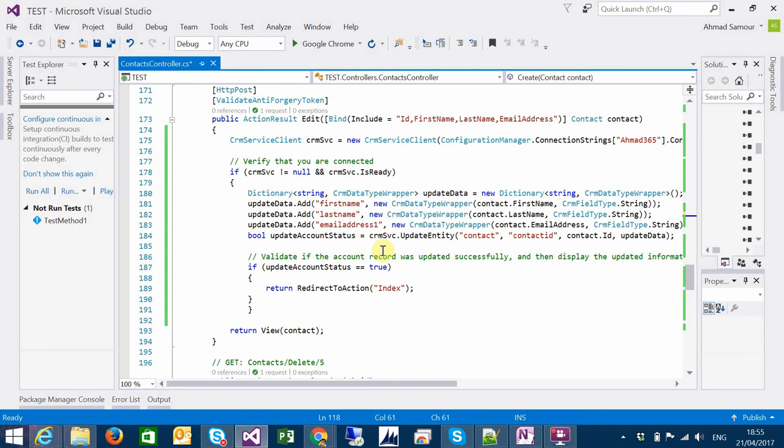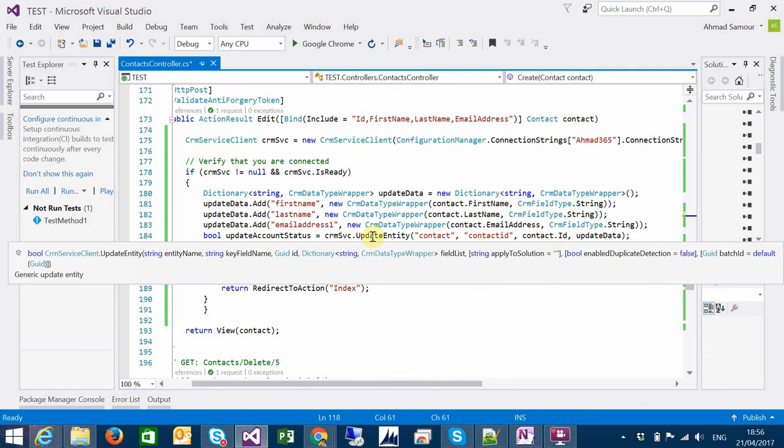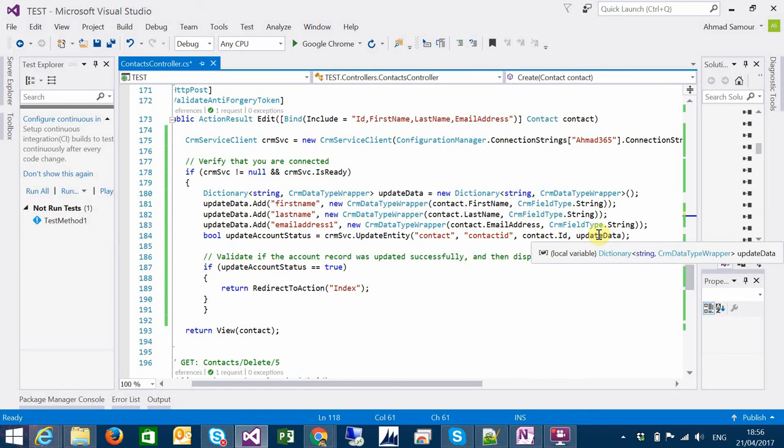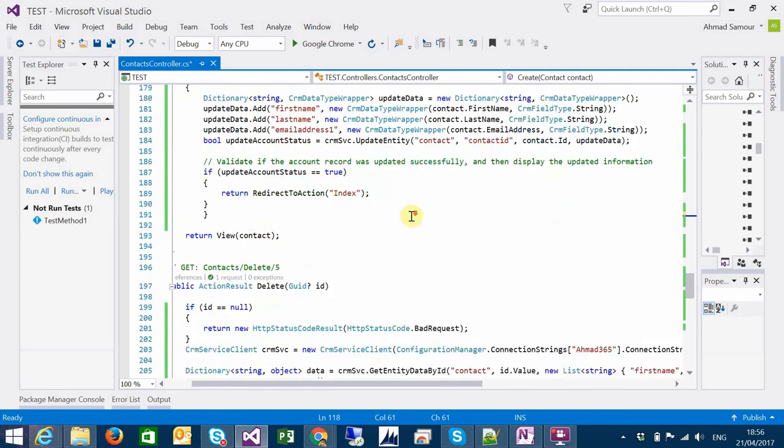And we are using here the CRM svc.update entity. You will pass here the contact, which is the logical name, as you can see here, the key field name, which is contact ID, the value of the key field name, and what you want to update, and it will return a boolean, which is true or not, if the CRM updated this record or not.